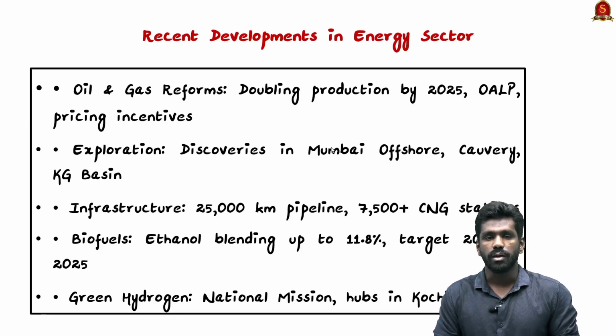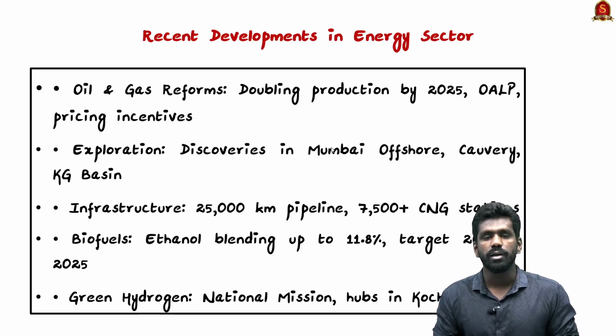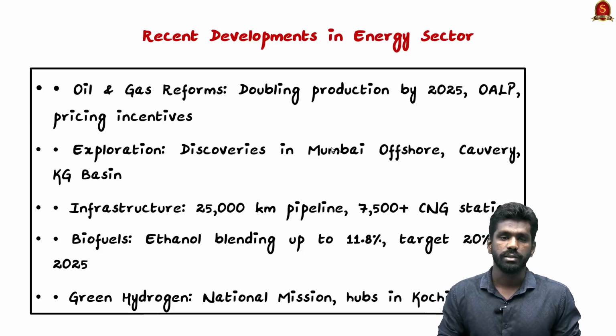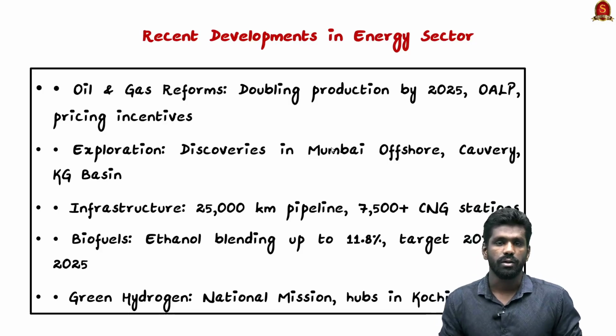Also, about the ethanol blending. The ethanol blending in petrol has improved from 1.5 percent in 2013 to 11.8 percent in 2023. So in 10 years, it has increased from 1.5 percent to 11.8 percent. So ethanol blending in petrol has also been increasing. The target is to reach 20 percent ethanol blending by this year, 2025.